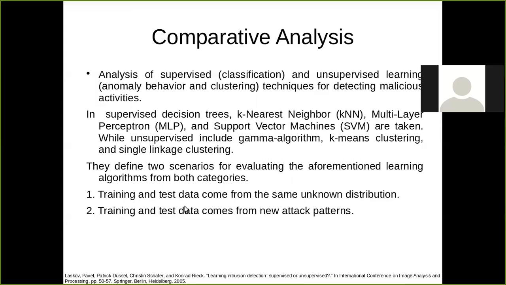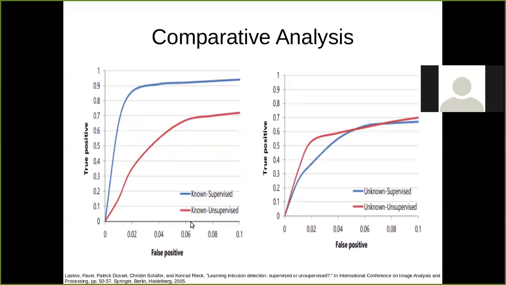First, training and test data come from the same unknown distribution. In another case, training and testing data come from new attack patterns. These two scenarios were analyzed through the experiment. In the first graph, the blue line shows that the supervised algorithms are performing better.